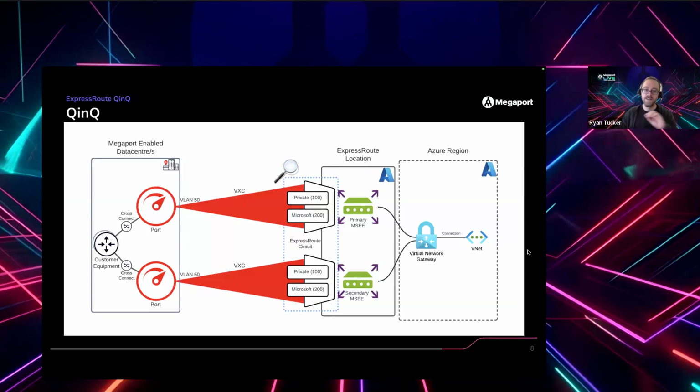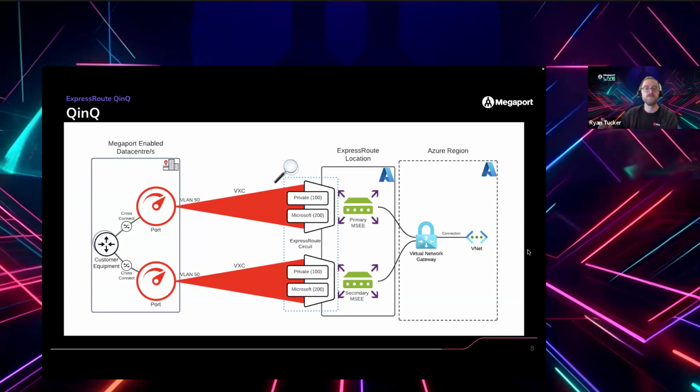So you've got VLAN 50, and inside of that VLAN 50, you've got VLAN 100 and VLAN 200. And that's what QinQ is, right? That's where you end up with having to manage this situation of having VLANs inside of other VLANs. And that's totally fine. That's supported. There's no issue with that.